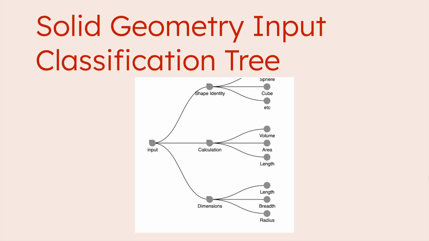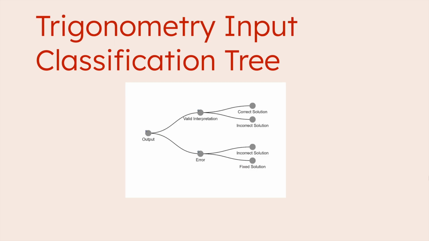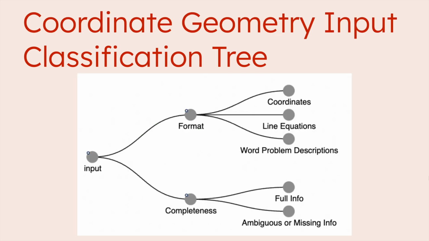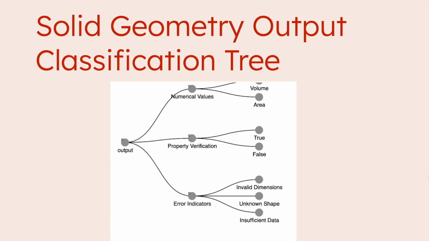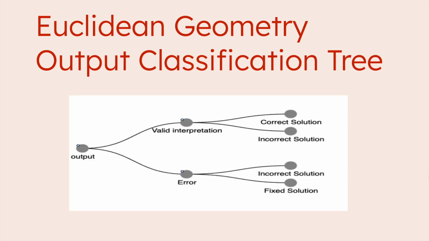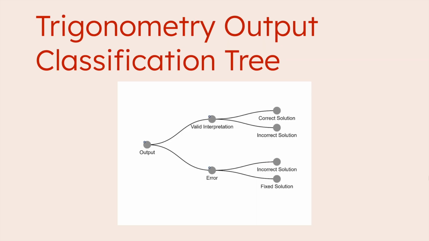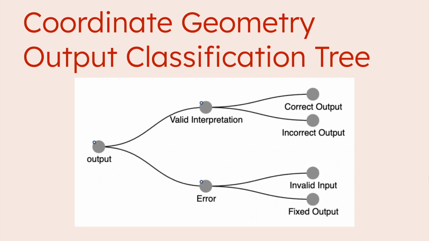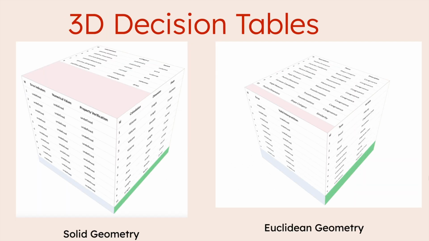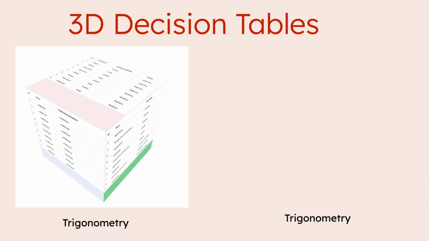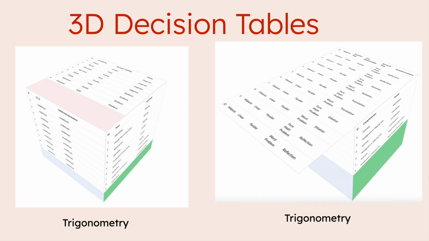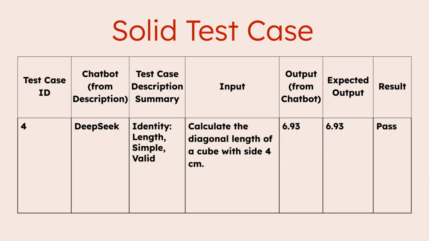The input classification trees specified the kinds of inputs or problems that would be constructed for the prompts given to the chatbots. They included the types of problems for the categories, variables, and more. Output classification trees were how the outputs of the chatbots were judged and validated. The 3D decision table is the collective of the context, input, and output models, which helped with the complex decision-making scenarios, along with the possible variables. Test cases were designed based on specifications of the models.